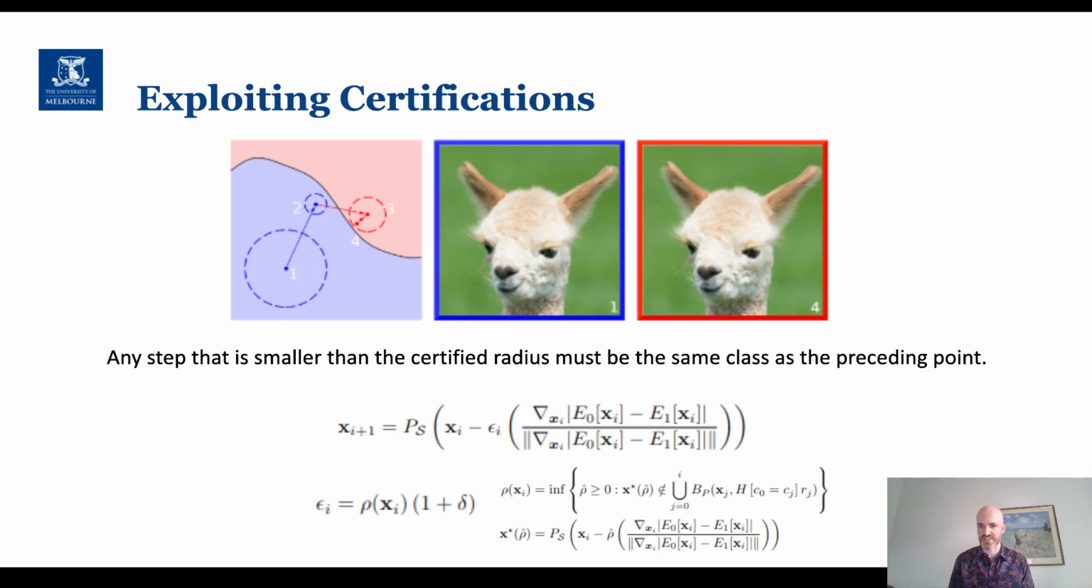This allows us to prevent any potential limit cycle behavior that might exist. And so what we end up doing is taking this rho, which gives us the distance to the first point not covered by a certificate, and then we multiply rho by this 1 plus delta term, which makes sure that we take a step outside the certified radii of points that we've previously seen. And that's it. That's the magic of how we try and find an adversarial example.